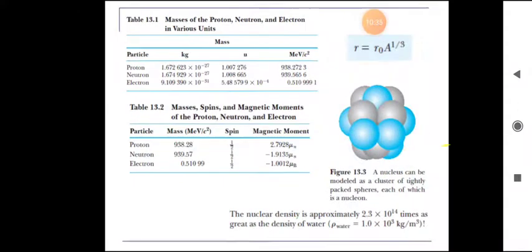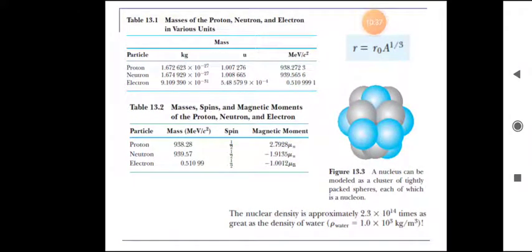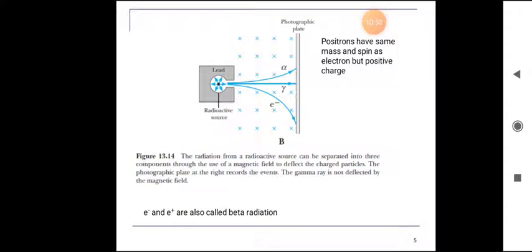So by using this formula, if we know the A value, we can find the R value, which means the radius of that nucleus. Okay, so coming to the next page, see here.